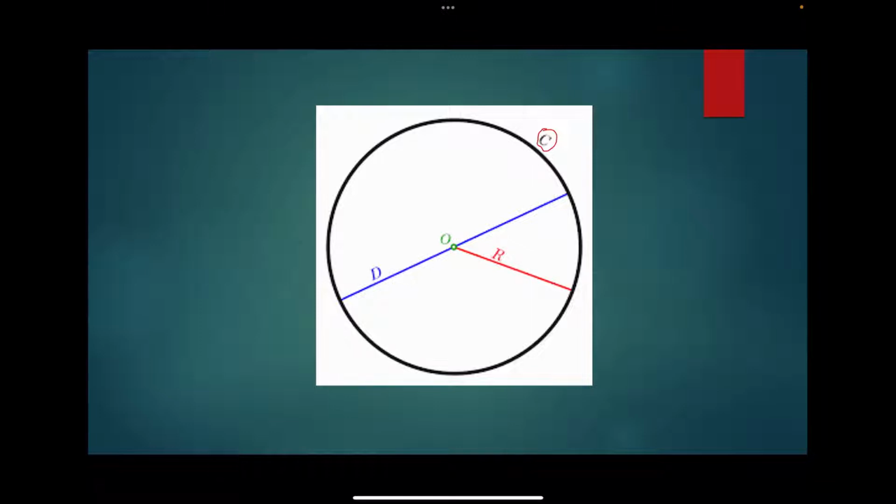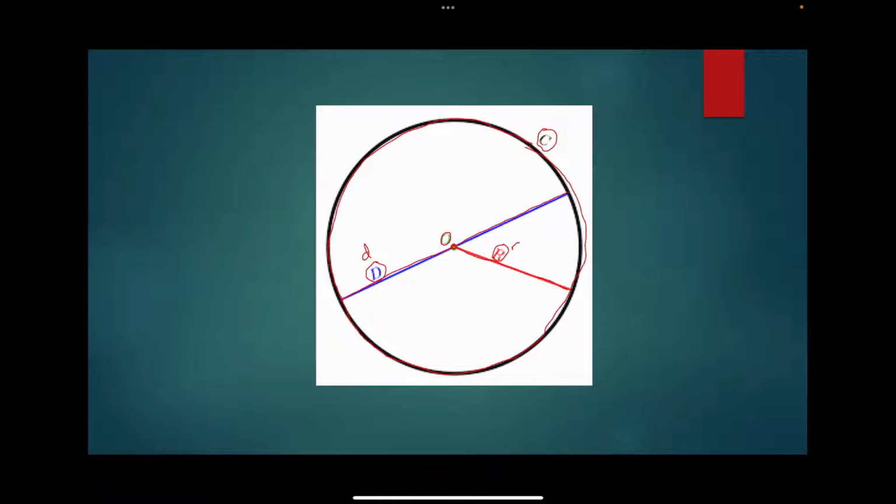What do you mean by the circumference? It means the length of the total curve that represents the circle. And we have something else, which is the diameter, d, or small letter d. And we have the center, O. And we have the radius, r, or small r.